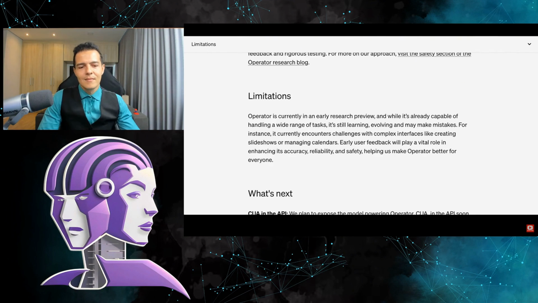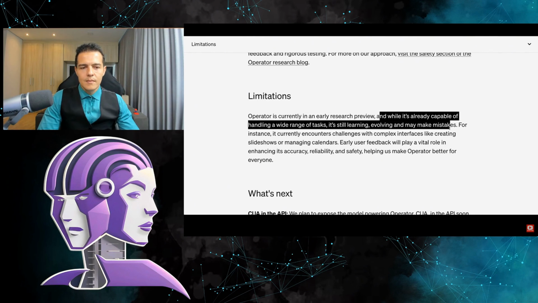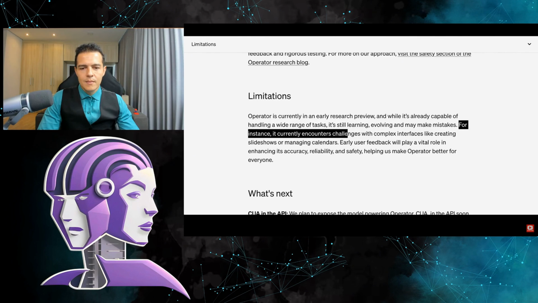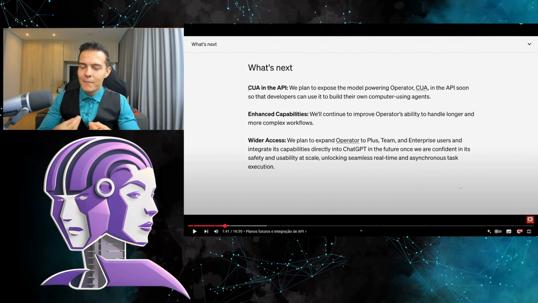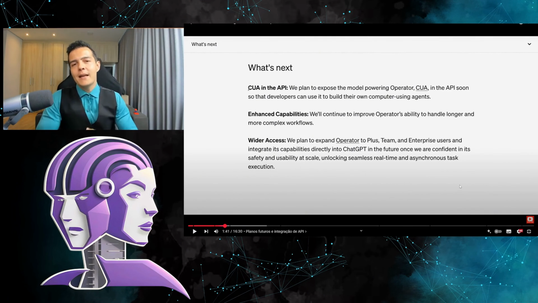Now, there are some limitations. The Operator is currently in an early preview of research. And although it is already capable of handling a wide variety of tasks, it is still learning, evolving, and can make mistakes. For example, it finds challenges with complex interfaces, like creating slide presentations or managing calendars. Just imagine, soon you'll be using the operator to make a presentation for your work.